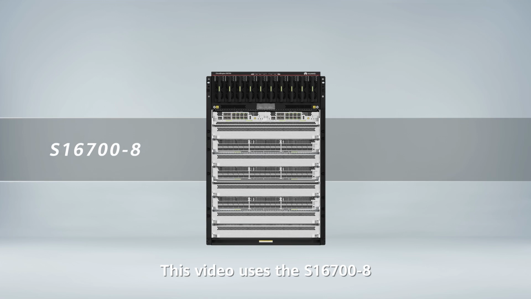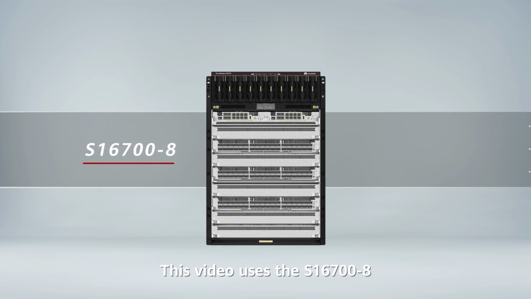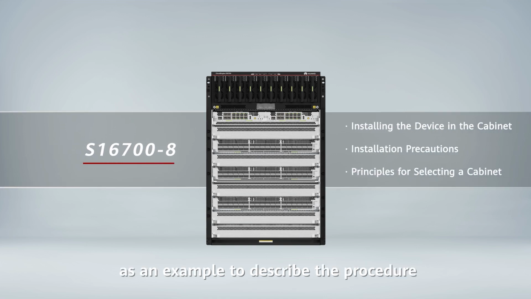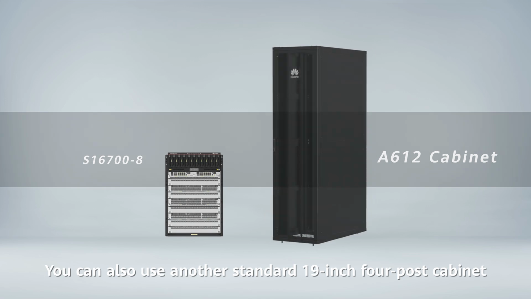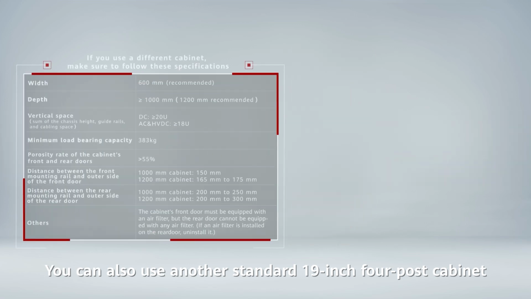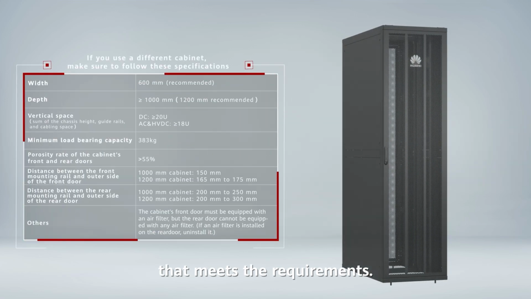This video uses the S16700-8 as an example to describe the procedure and precautions for cabinet mounting a device, as well as the principles for selecting a cabinet. The Huawei A612 cabinet is recommended. You can also use another standard 19-inch 4-post cabinet that meets the requirements.